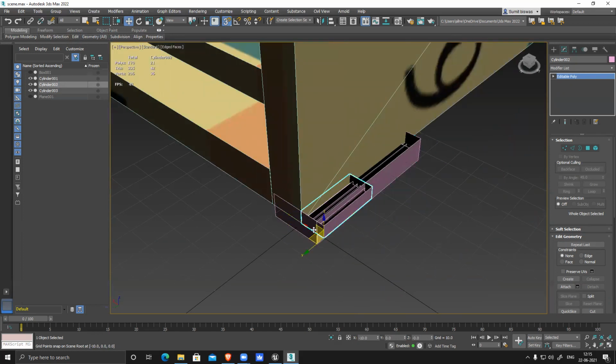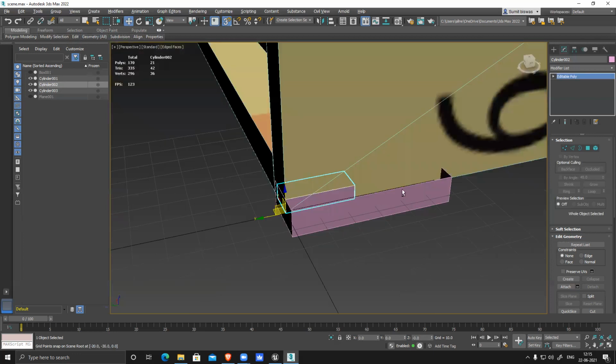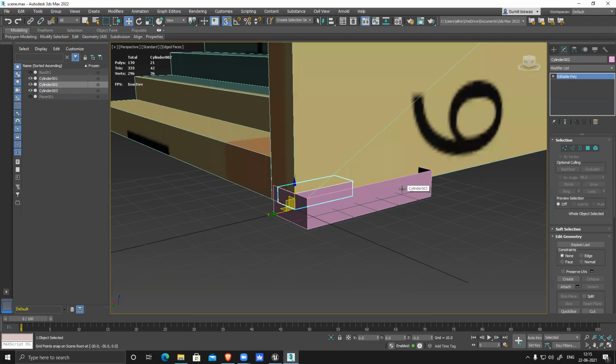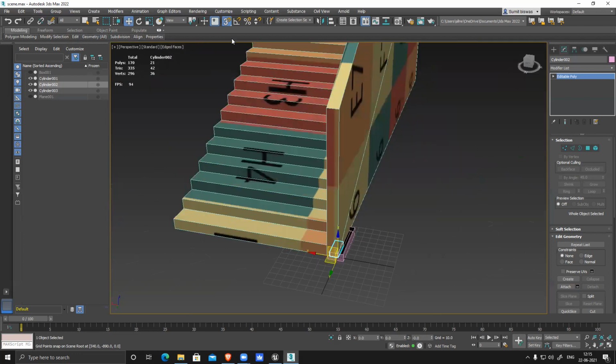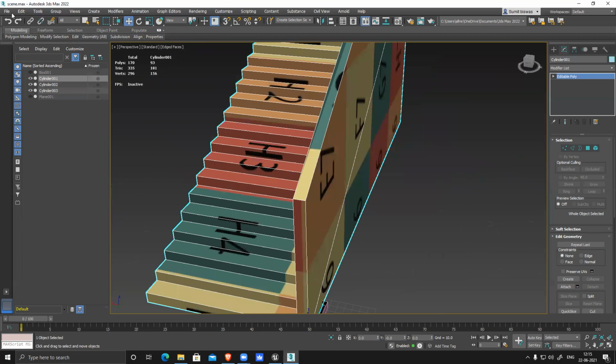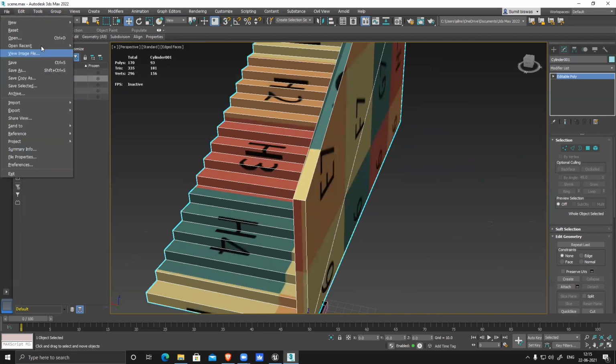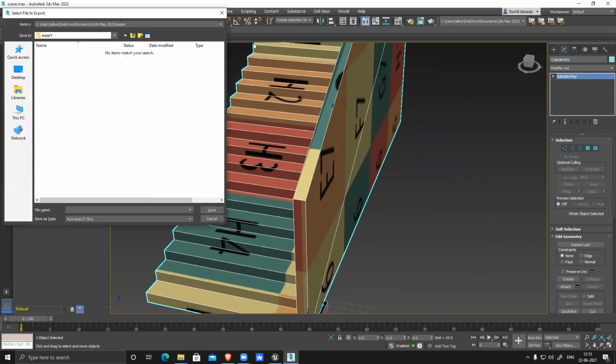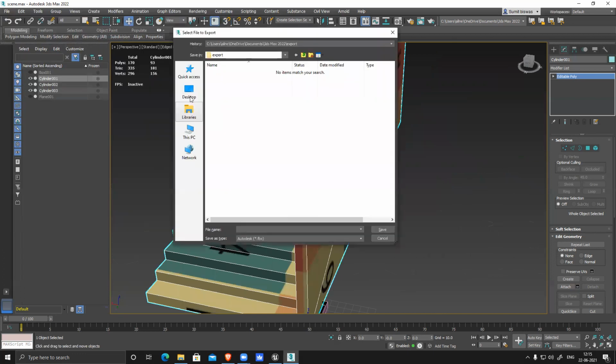Select this one, grid. So everything is on grid perfectly. This is something you have to make sure of for modular pieces: it should be on grid point. Switch off snap. Now do not select all three of them together. Select only the staircase, export the staircase separately. All modular pieces work like this. You have to keep them separate.